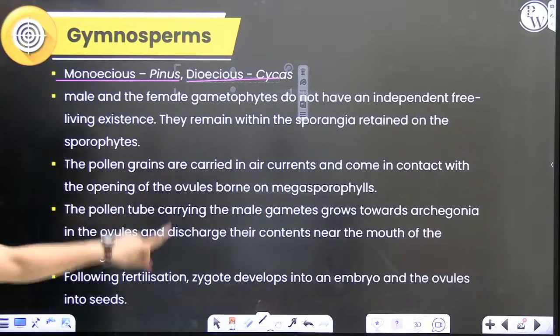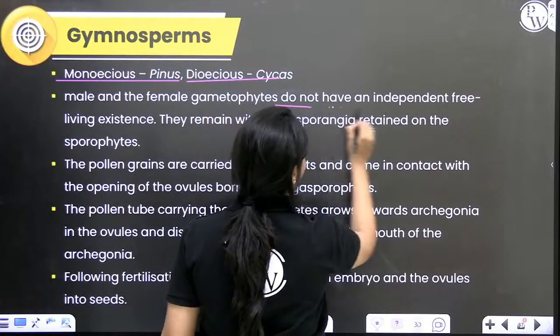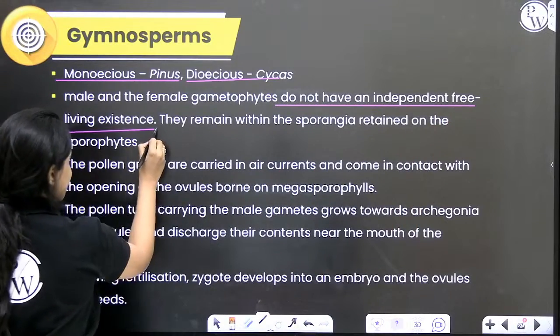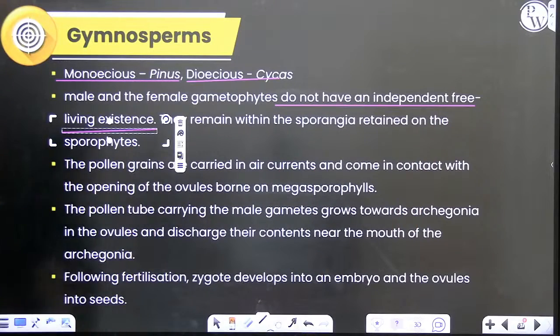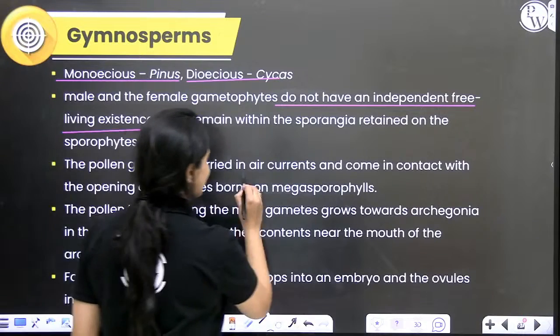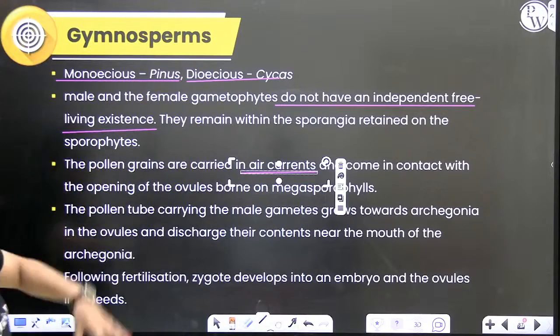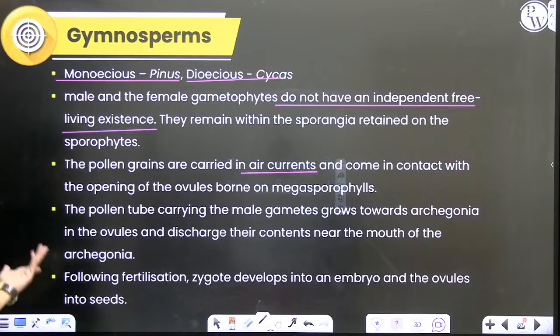Male and female gametophytes here do not have independent free living existence. They remain within the sporangia, especially the female gametophyte, which is retained on the sporophyte. However, the male gametophyte will be dispersed. It is a pollen grain, right? These pollen grains, like I already mentioned, are carried in air currents and come in contact with the opening of the ovule.